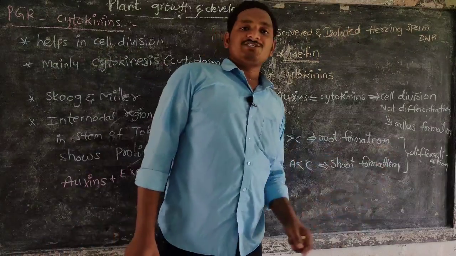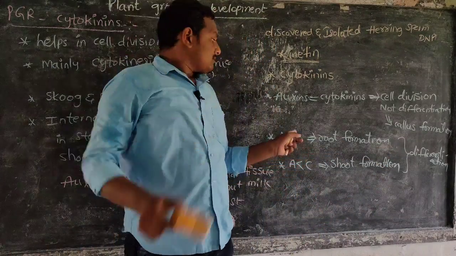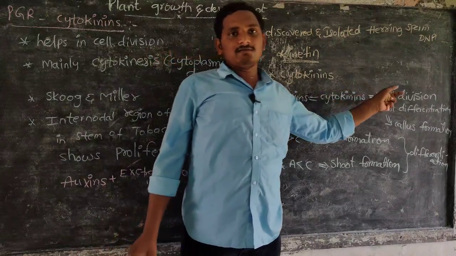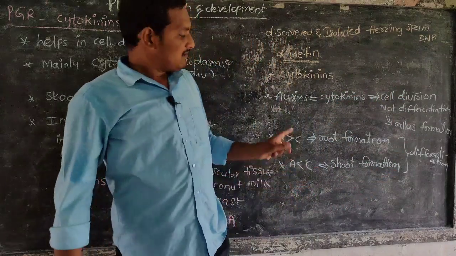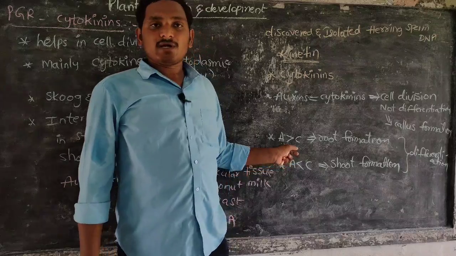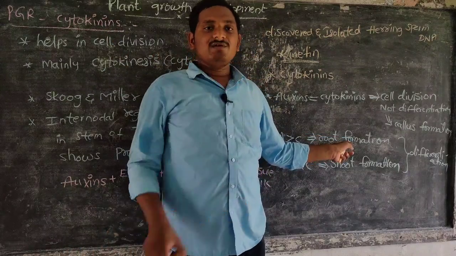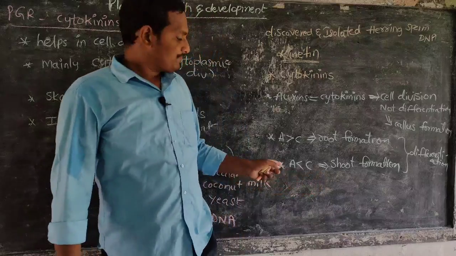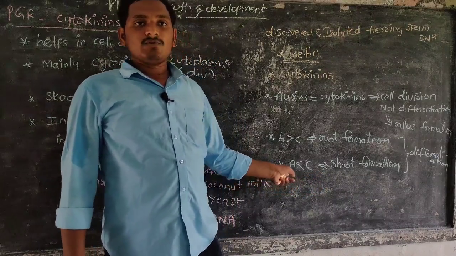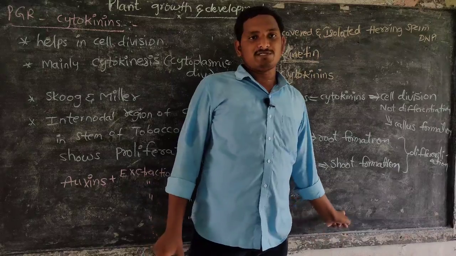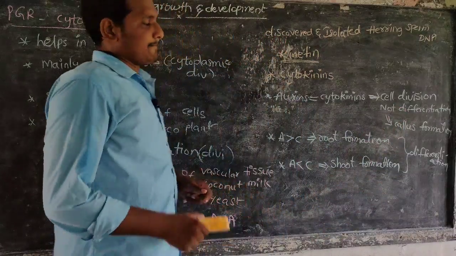When auxins and cytokinins are equal, we only get cell division, not differentiation.